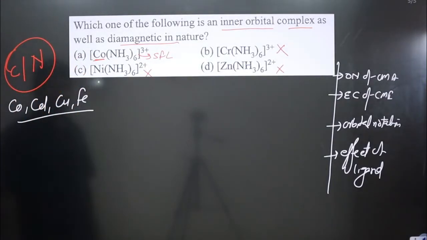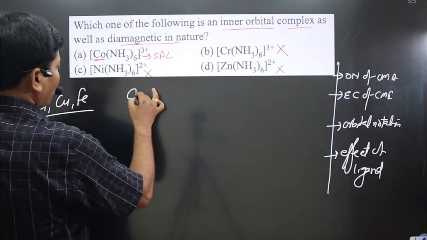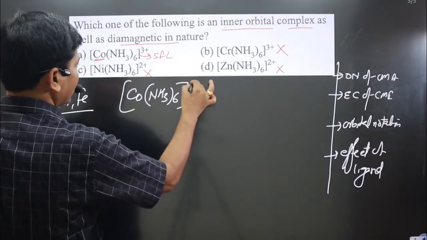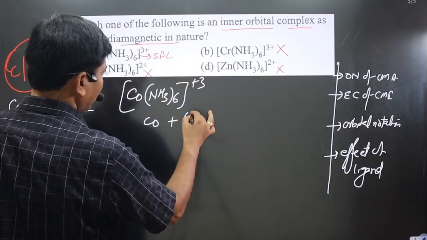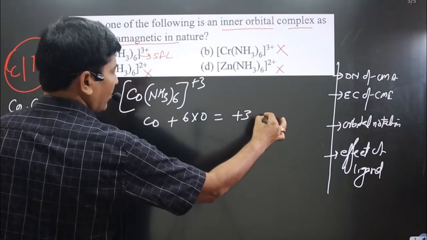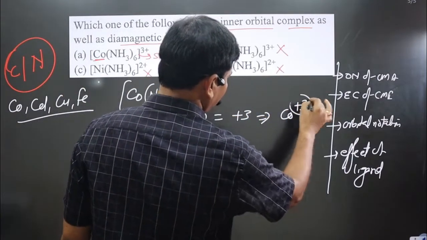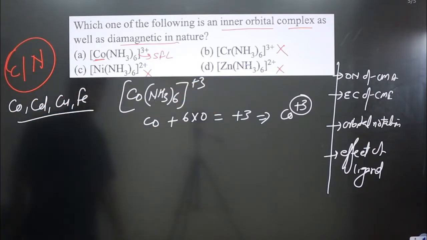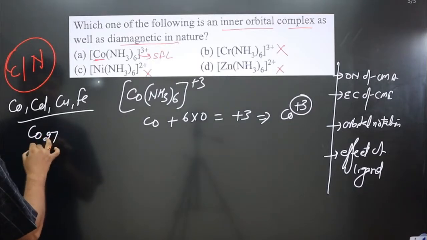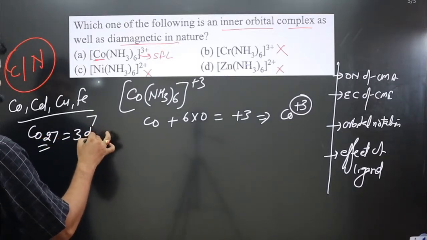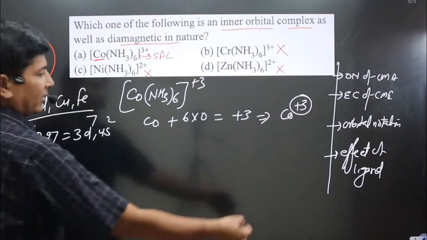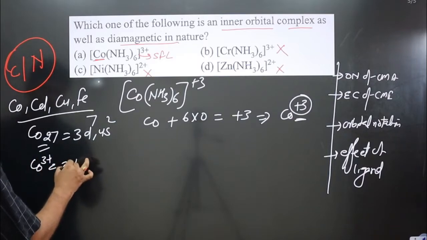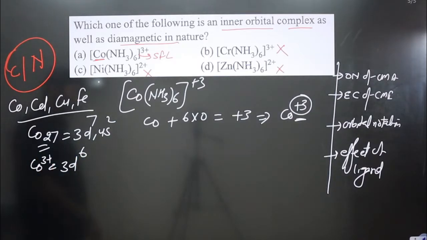In the first complex we have cobalt, and we calculate the oxidation number. Ammonia is a neutral unidentate ligand, and our overall charge is plus 3. Cobalt plus 6 multiplied by 0 equals plus 3. From here we got cobalt present in the plus 3 oxidation state. Next we write the electronic configuration of the central metal atom. Cobalt's atomic number is 27, and the outermost electronic configuration is 3d7 4s2. It loses 3 electrons, so Co3+ is 3d6.